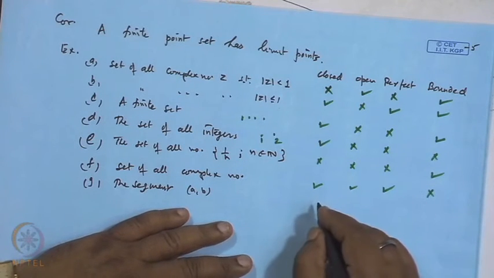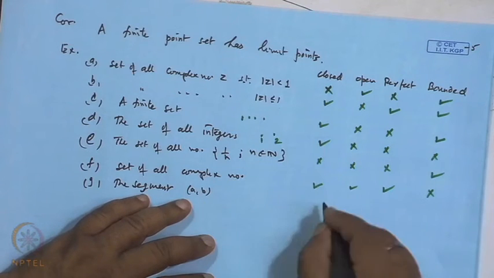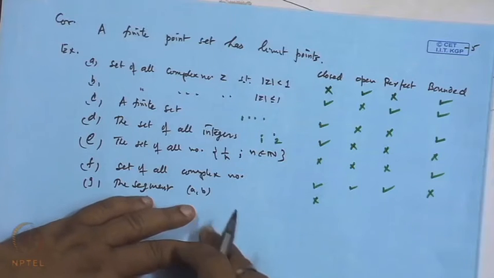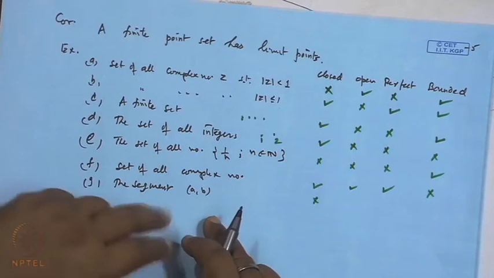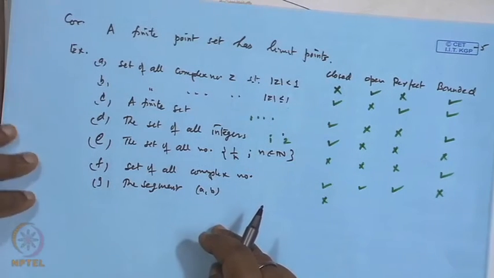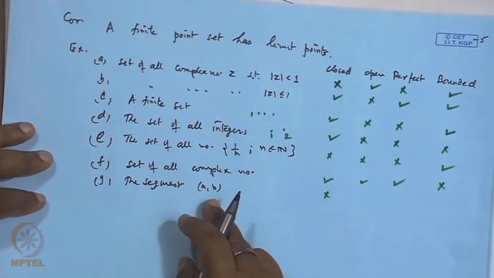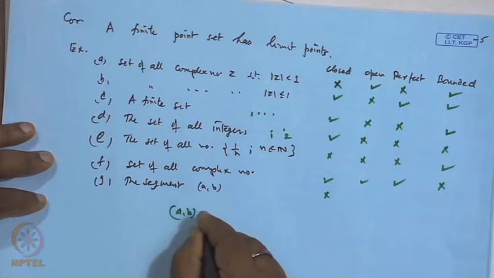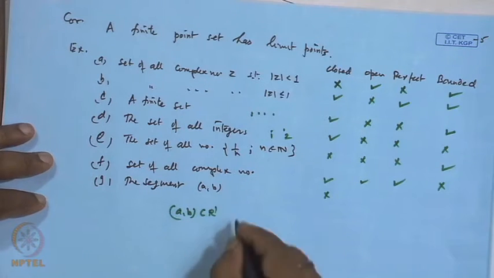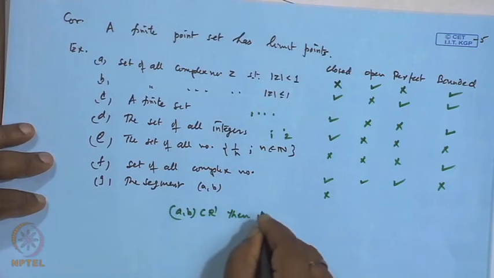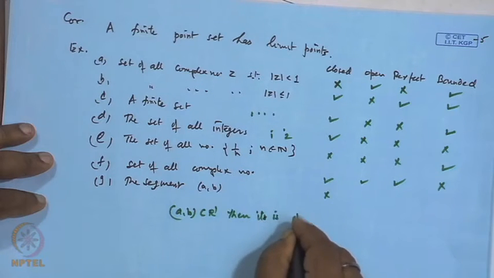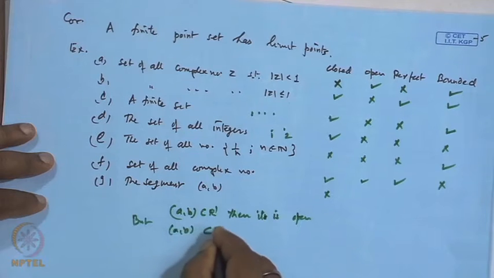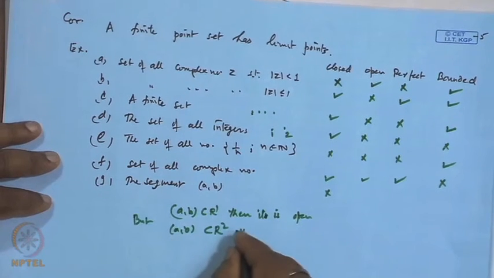Segment. A segment is not closed, because it is an open segment, an open set. But when you say the segment AB, the openness depends on the topology on the set. Suppose I take AB as a subset of R1, then it is open. But if we take AB as a subset of R2, then it is not open.